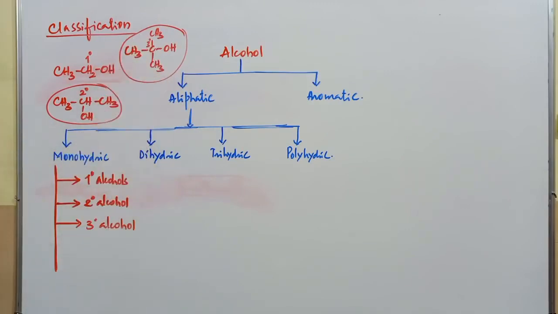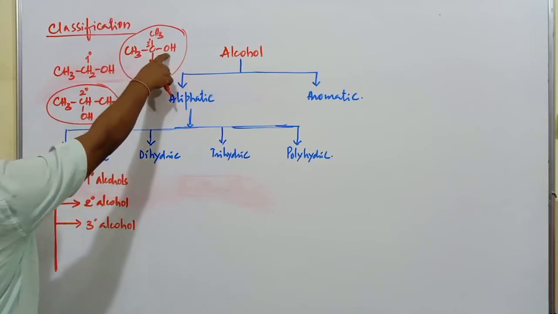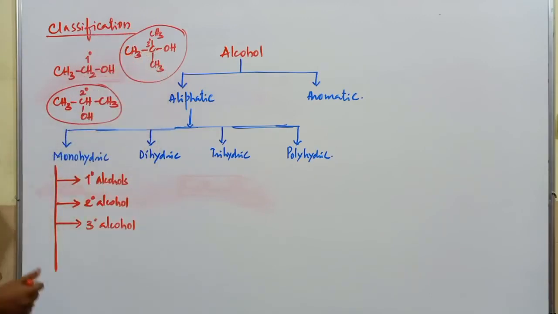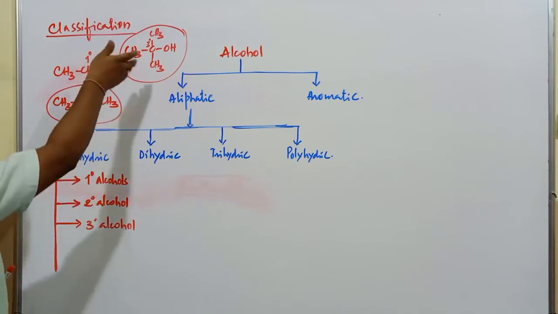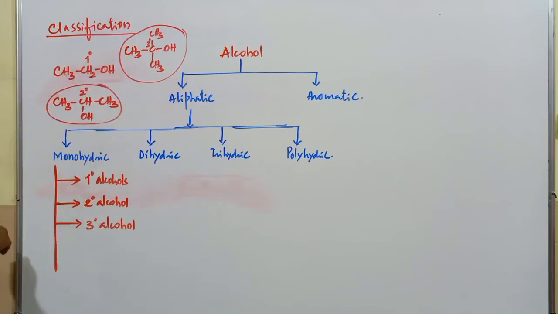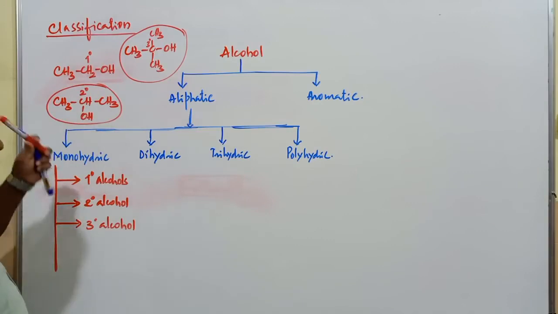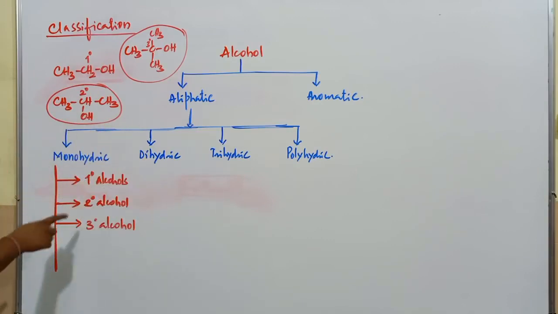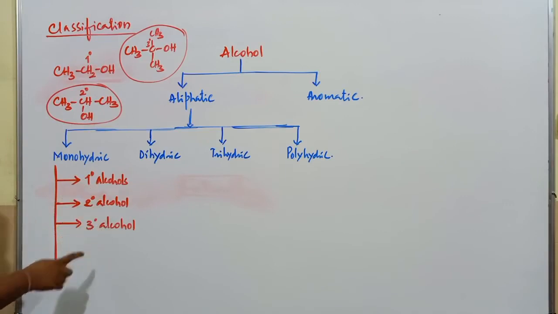Already in halogens we have discussed primary, secondary, tertiary carbon atoms. So if the OH is bonded to a tertiary carbon atom, it is commonly called a tertiary alcohol. We'll discuss the nomenclature, both common name as well as IUPAC name of these compounds after this classification. So, three types of alcohols basically here: primary alcohol, secondary alcohol and tertiary alcohols.